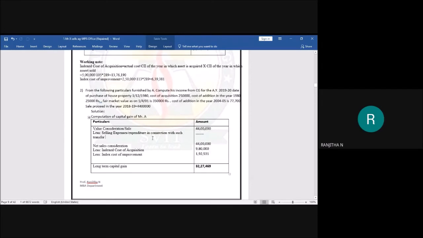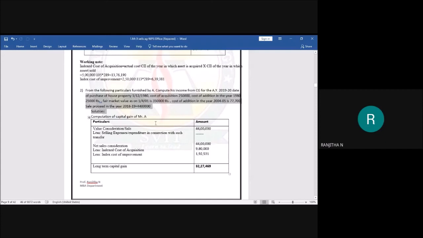Next, check, do you have any selling expenses in the question? In this question, there is no information regarding the selling expenses. Okay, then the selling expenses are nil. Then what is the sale consideration? The same amount will be replaced here.